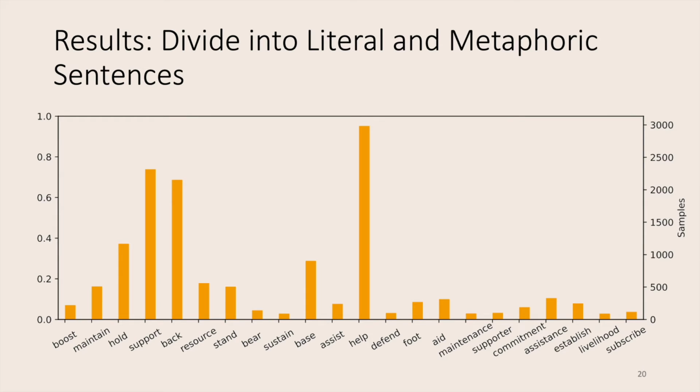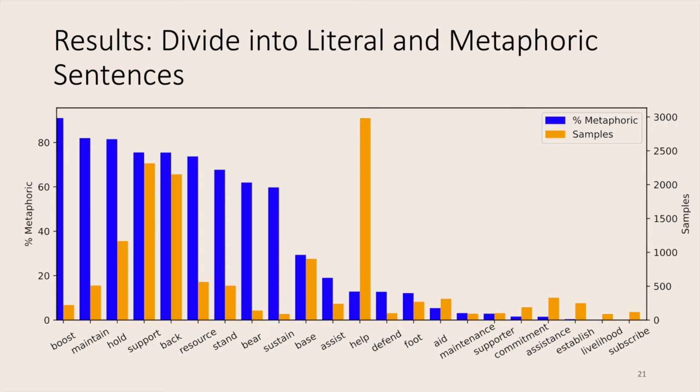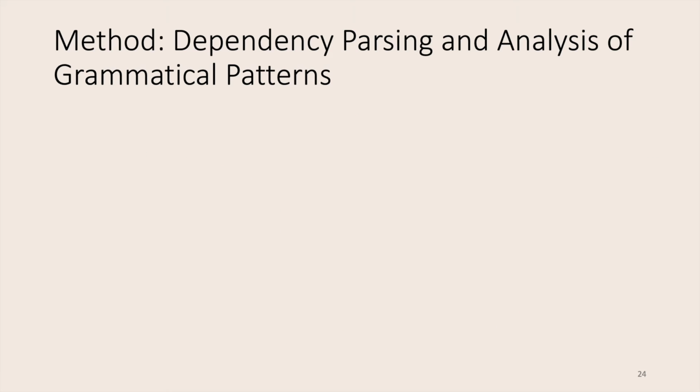So again, here we have the graph with the different seed words and how many sentences we have per seed word, but now we also add the statistics on whether or not those seed words were classified as metaphoric. And we can see that some of the seed words on the left, such as boost, maintain, and hold, are classified as metaphoric most of the time, whereas others, such as establish, livelihood, and subscribe, are nearly never classified as metaphoric.